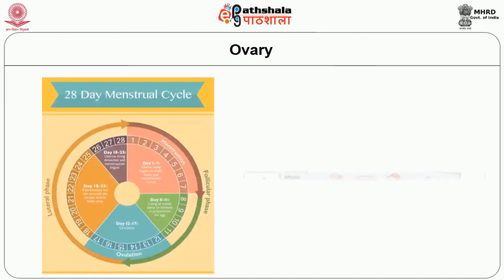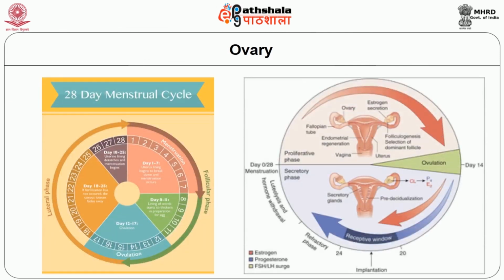This is about the menstrual cycle. Estrogen and progesterone influence the menstrual cycle, and the hormones FSH and LH also influence the menstrual cycle. This is another picture, showing the influence of estrogen, progesterone, FSH and LH.